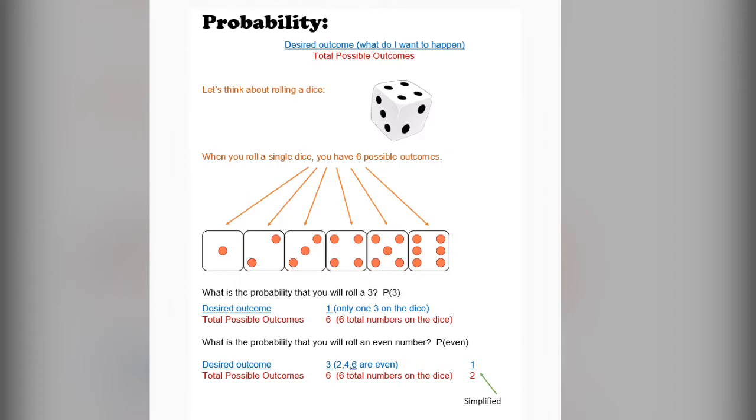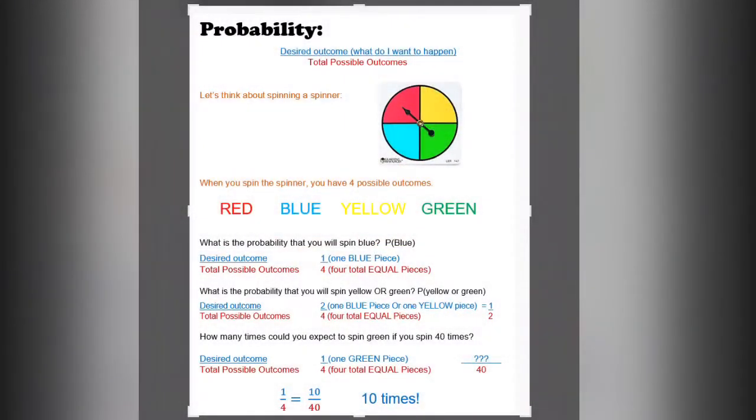But what's the probability that you'll roll an even number? P of even. Well, the desired outcome, there's actually 3. I could roll a 2, I could roll a 4, I could roll a 6. All of those are even numbers. The total possible outcome, again, it's 6. 1, 2, 3, 4, 5, 6. So that means I have a 3 out of 6 chance of rolling an even number. If I simplify this, it becomes 1 over 2, which again is a 50% chance. So I have a 50% chance of rolling an even number, which means I'd also have a 50% chance of rolling an odd number.